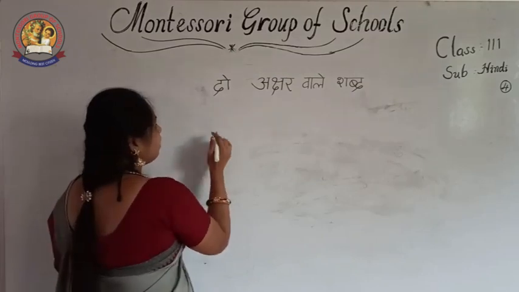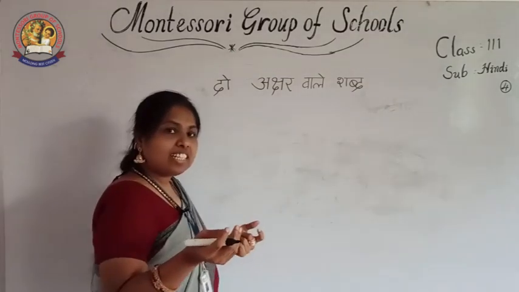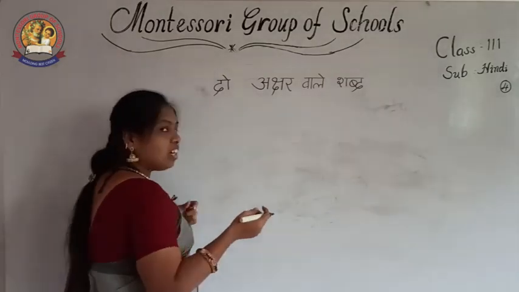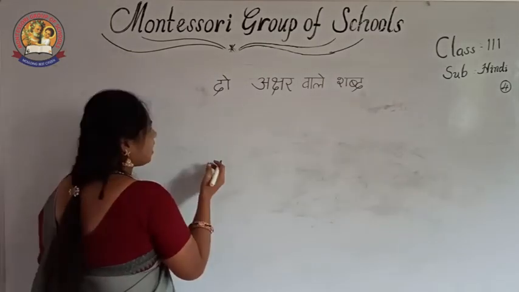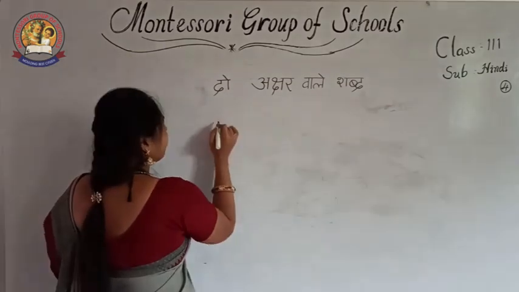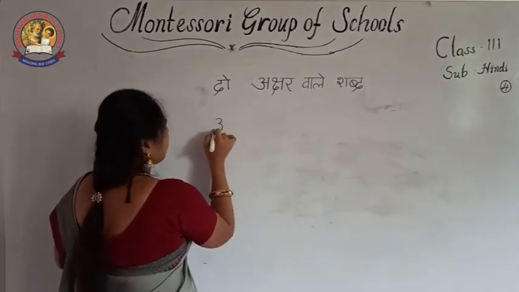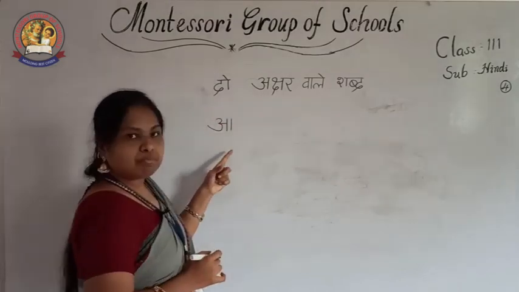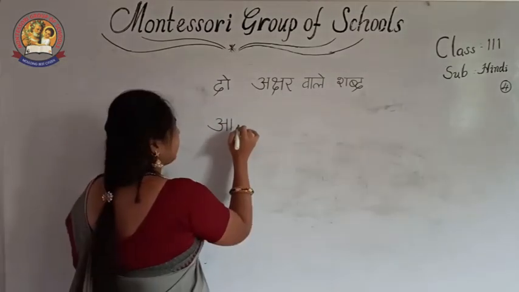Okay. Example. First we can take the first letter only. First letter of the swar. Okay. A. After A, there is a second one. Okay. I am writing A here. Okay, I will add another letter.